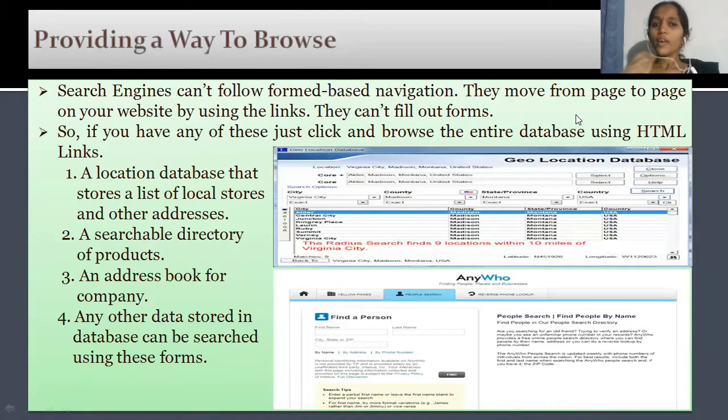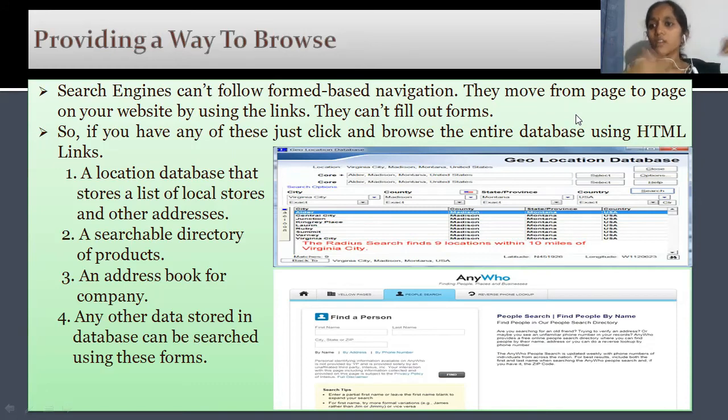Next is provide a proper way to browse. Search engines can't follow formula-based or form-based navigation. I told you, a search engine does not have ethics. It will use software, code, and algorithms to browse websites, so it will not use form-based navigation. They move from page to page on your website using links. They can't fill out forms, and seeing a form, the search engine cannot index your website.